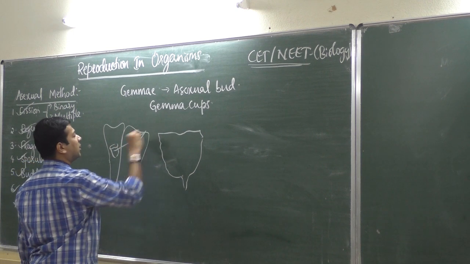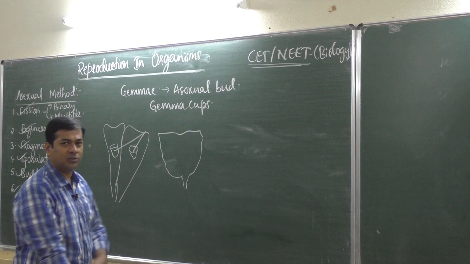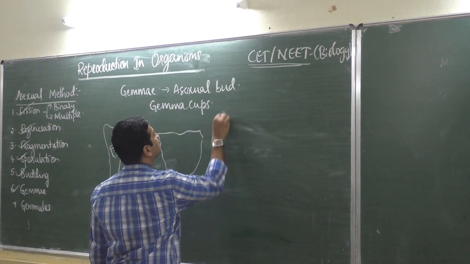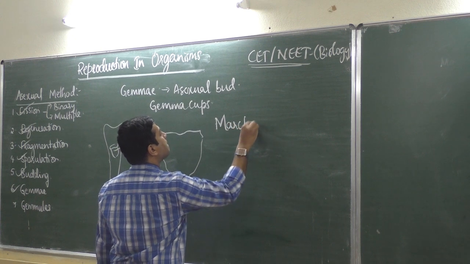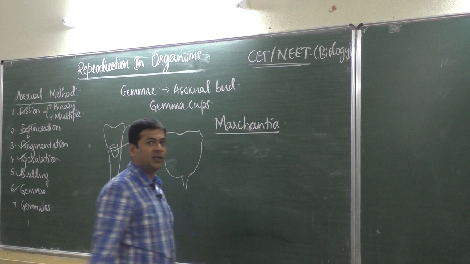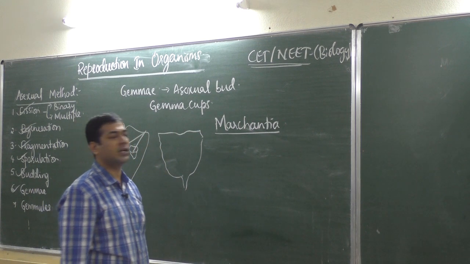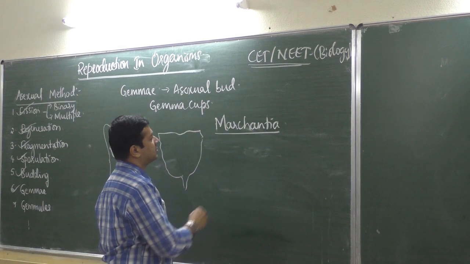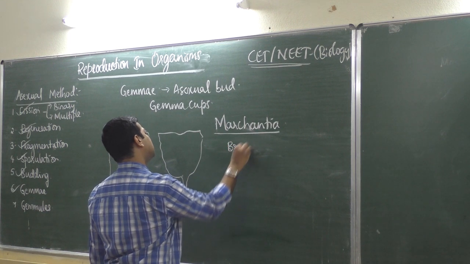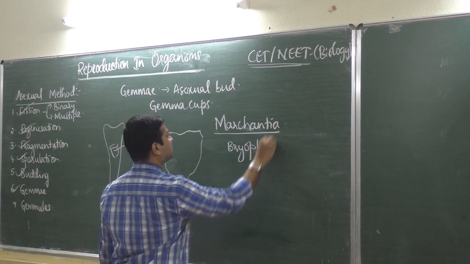Marchantia is a plant which belongs to bryophytes. The name of the plant is Marchantia, which grows in a cold climate like Ooty and Kodaikanal. You find these plants. Okay, so Marchantia belongs to bryophytes.